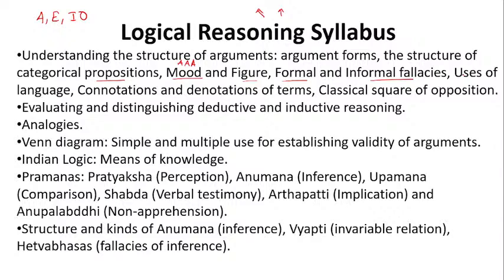Tomorrow I'll be taking up use of language, connotation, and denotation of terms. Already we have taken classical square of opposition. This is very important, students. In every examination there'll be one question based on this. Now then we'll be seeing analogies, Venn diagram, simple and multiple uses for establishing the validity of arguments. So we have already seen Venn diagram and how to see whether an argument is valid or not. This we have already seen, students, in our classes.